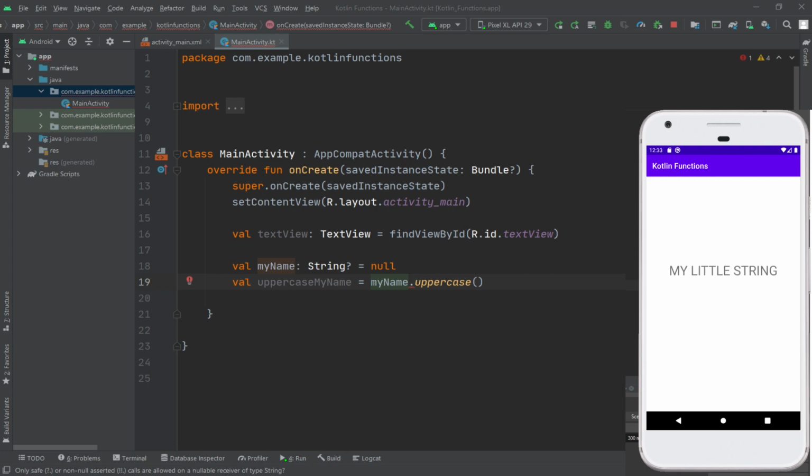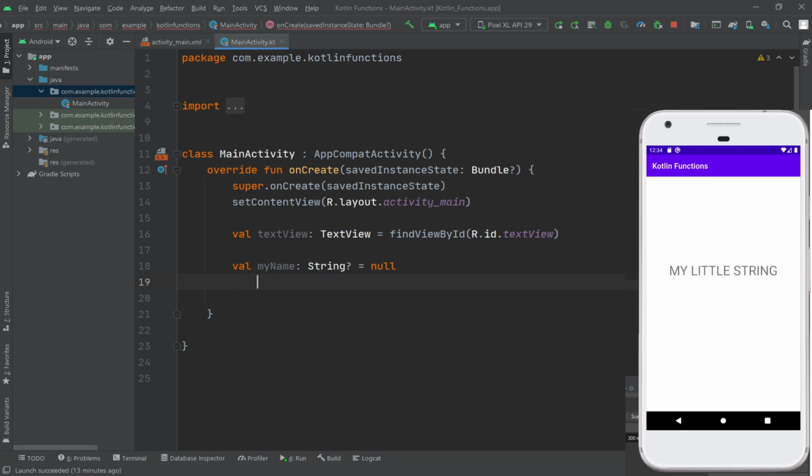So in this instance, the compiler is essentially refusing to allow the function call to be made because no attempt has been made to verify that the variable is non-null. One way around this is to add some code to verify that something other than a null value has been assigned to the variable prior to making the function call here.